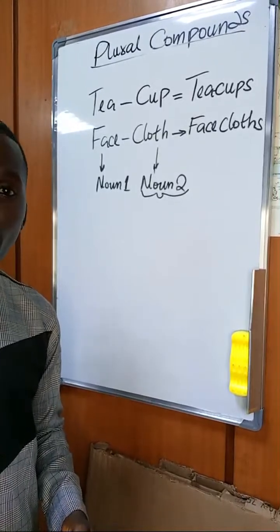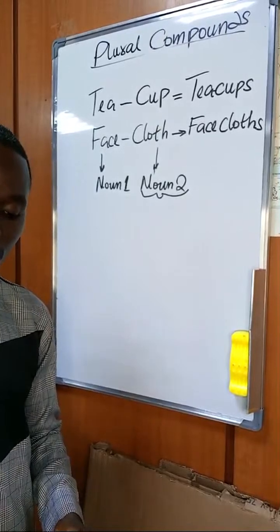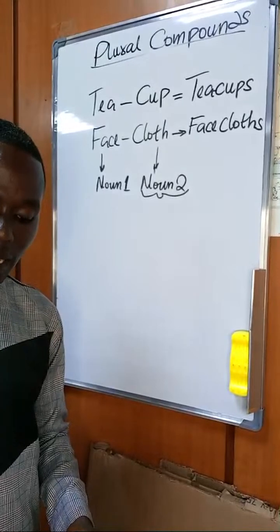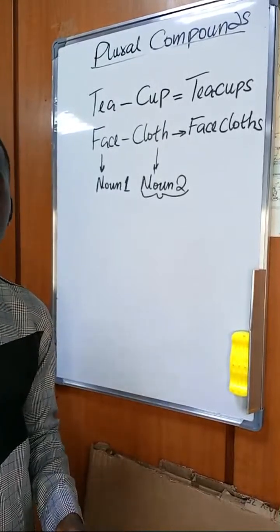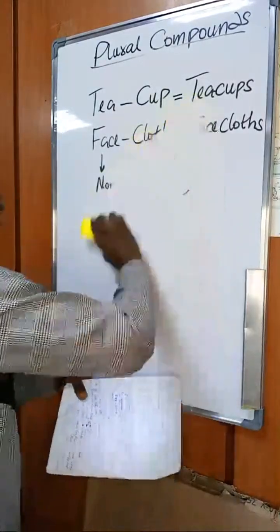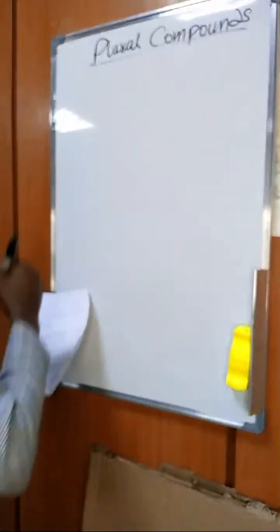And when that happens, then the second real noun, not the first noun that is performing like an adjective, will carry the s. Now, take note. When I have two nouns, that is rule 3.